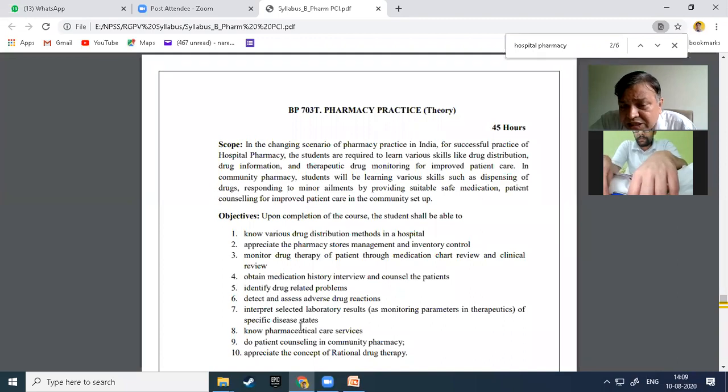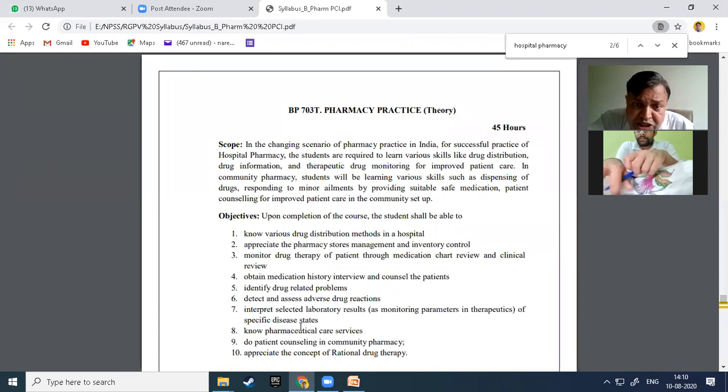This subject is incorporated in your syllabus for the practice of clinical pharmacy by the pharmacist. That is why this syllabus covers hospital pharmacy as well as community pharmacy.